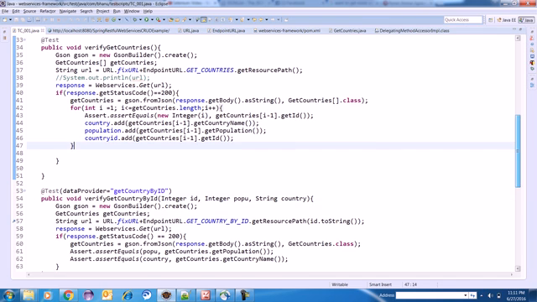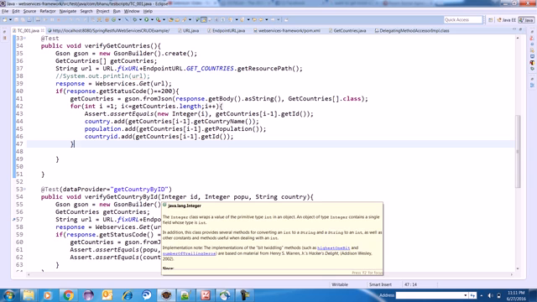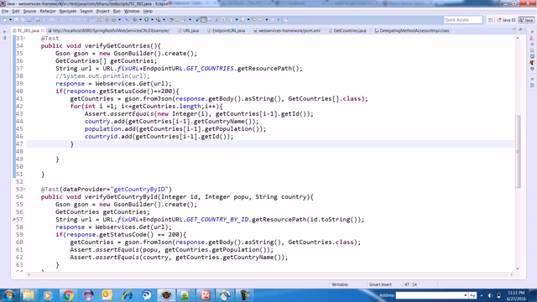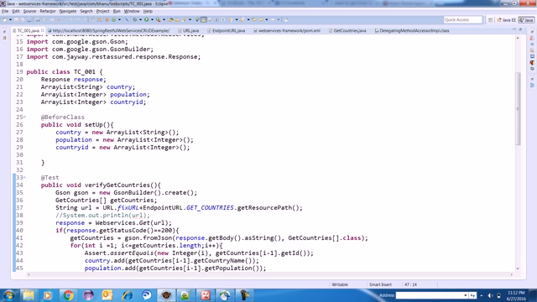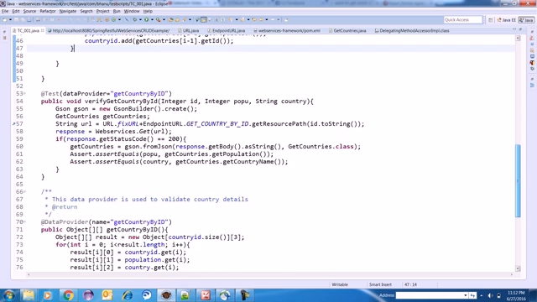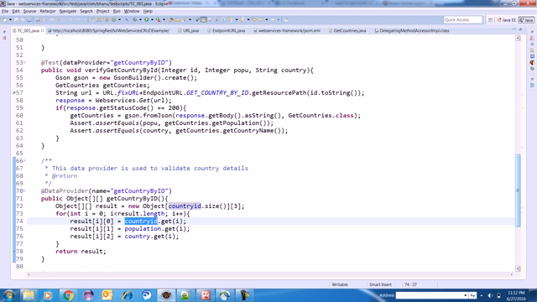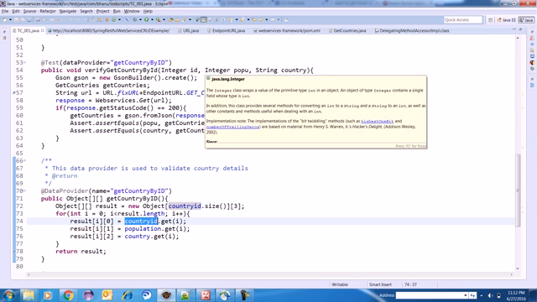So guys, the problem was here I had given a string id and a string populations. But in the data provider earlier it was object, so I changed to integer. Whatever type it is here, we need to supply the same type here, because we are constructing a data provider. The type of country id was integer, it was getting stored into the object array. Population was integer and country was a string. But here I was supplying a string, so it was giving me illegal argument exception.